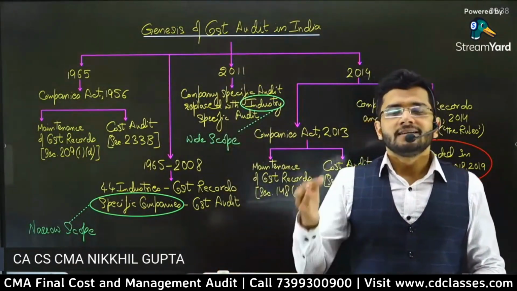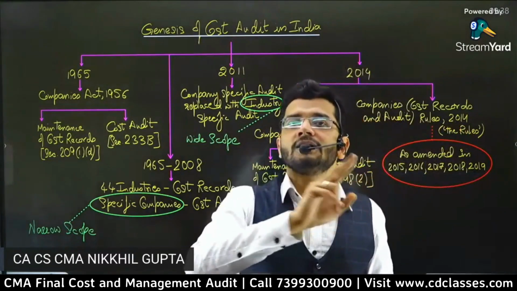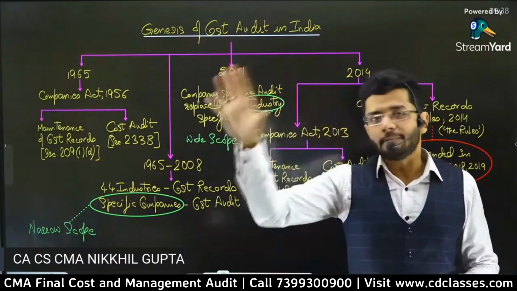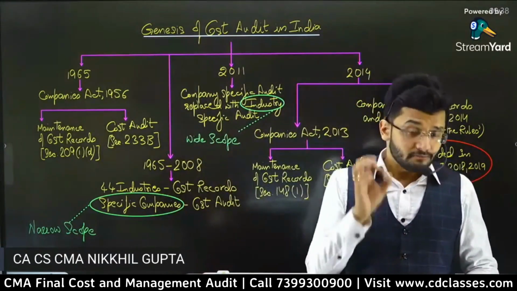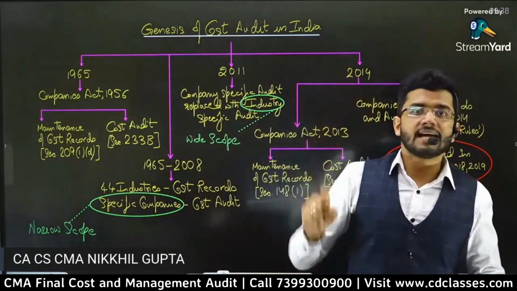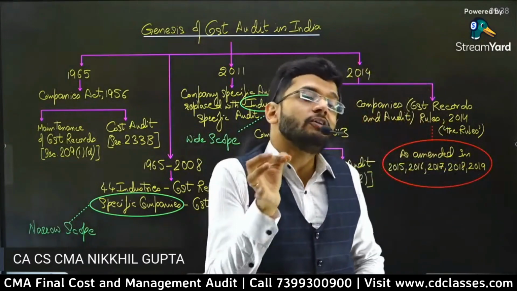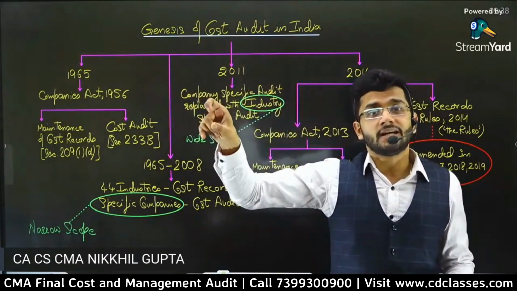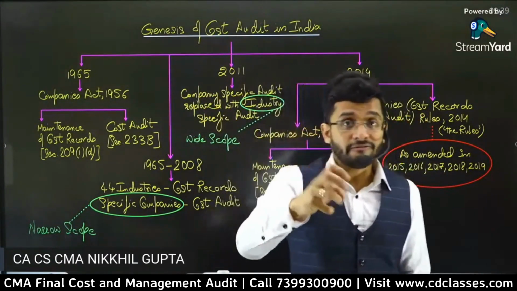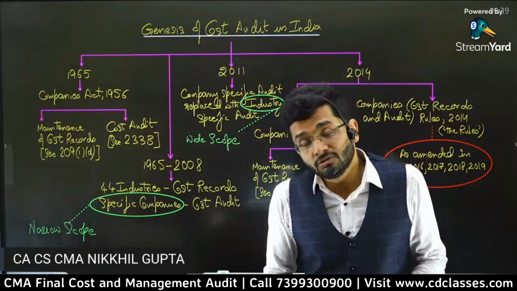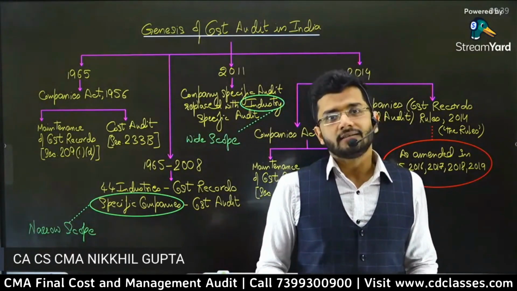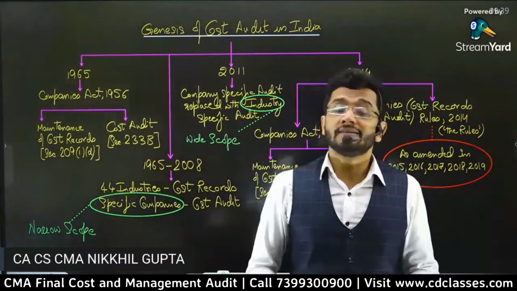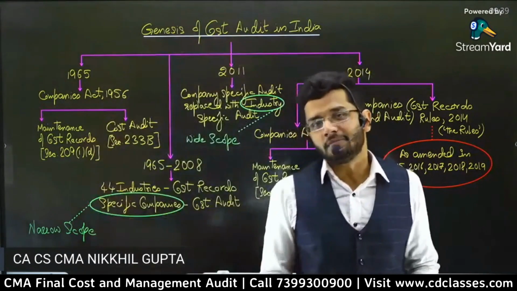However, cost audit is applicable only to a few companies, only where the government feels that costing is a sensitive point and the cost sheet or costing arrangement is very important for that company. Otherwise, cost audit is not mandatory for all companies.